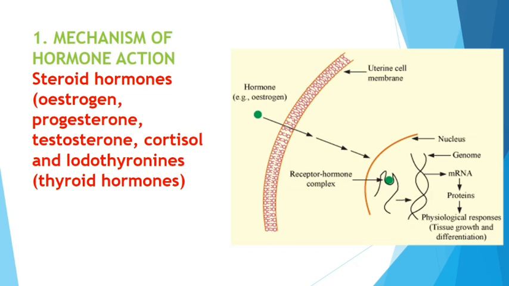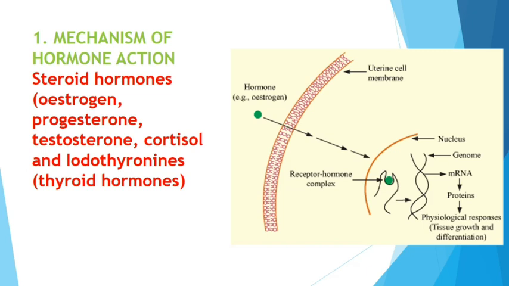There it binds to receptors. So receptors for the steroid hormones are present inside the nucleus. This is very important. A receptor-hormone complex will be formed inside the nucleus. Then it sends messages to your DNA. The DNA produces a particular mRNA. The mRNA produces particular proteins, and these proteins initiate the physiological responses.